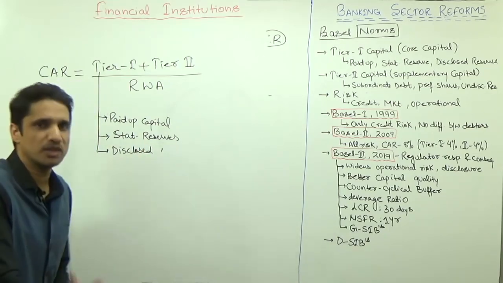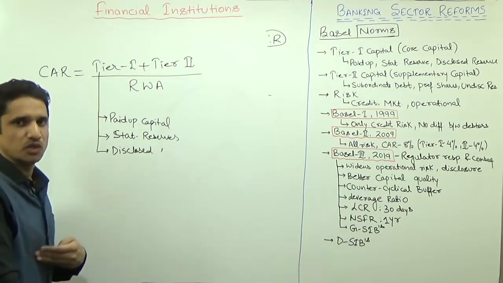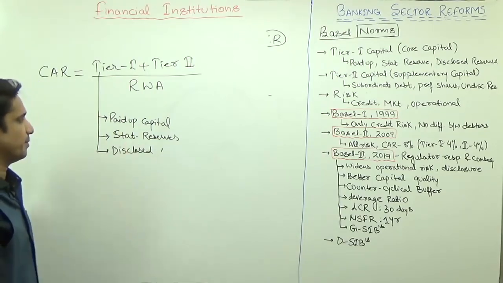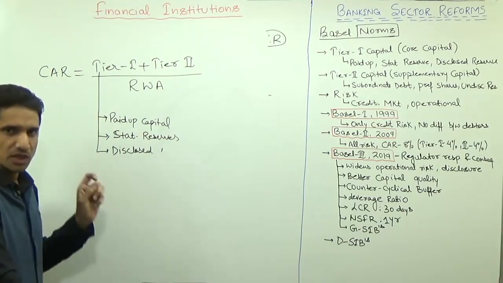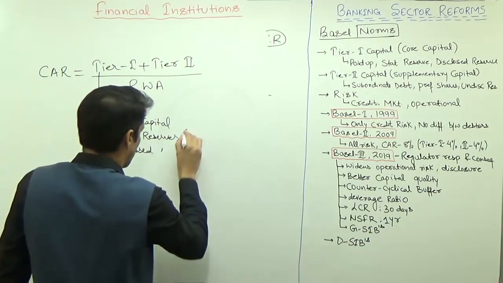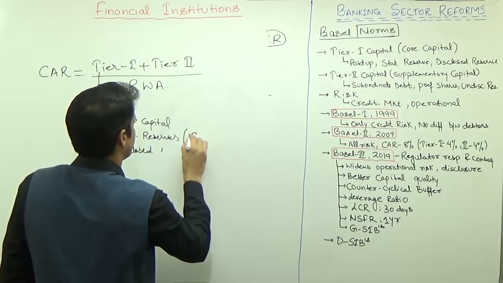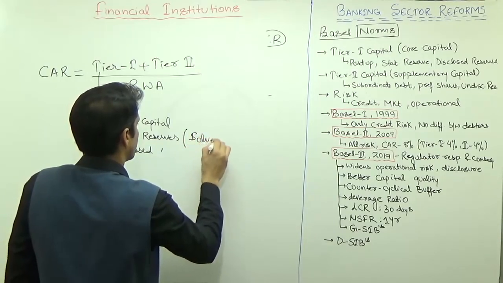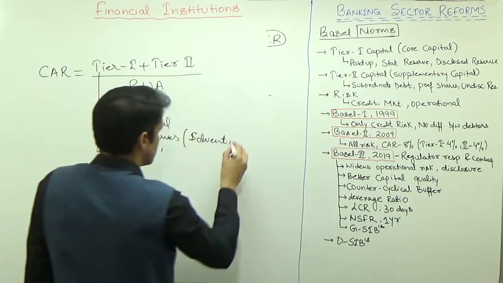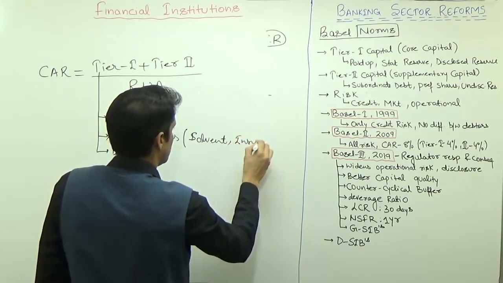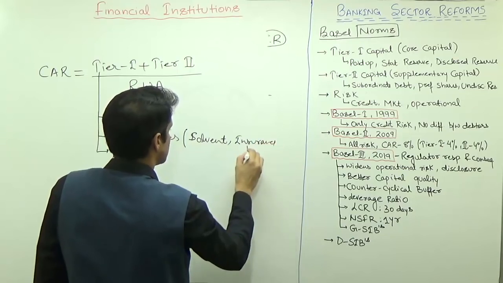The promoter's money. When you want to start a company, your own fund is known as paid up capital. Now, what are the statutory reserves? These are the reserves which are required to make you solvent. Plus, if you maintain these statutory reserves, the cost of your insurance will be less.